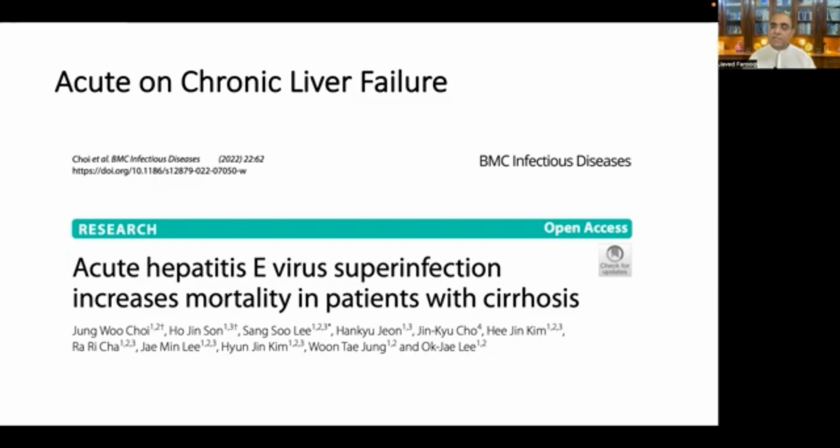And this necessitates that the patients with liver cirrhosis, especially, and the patients with chronic liver disease, need special protection against acute hepatitis E, especially in the areas where hepatitis E is endemic: Pakistan, India, Southeast Asia, China.